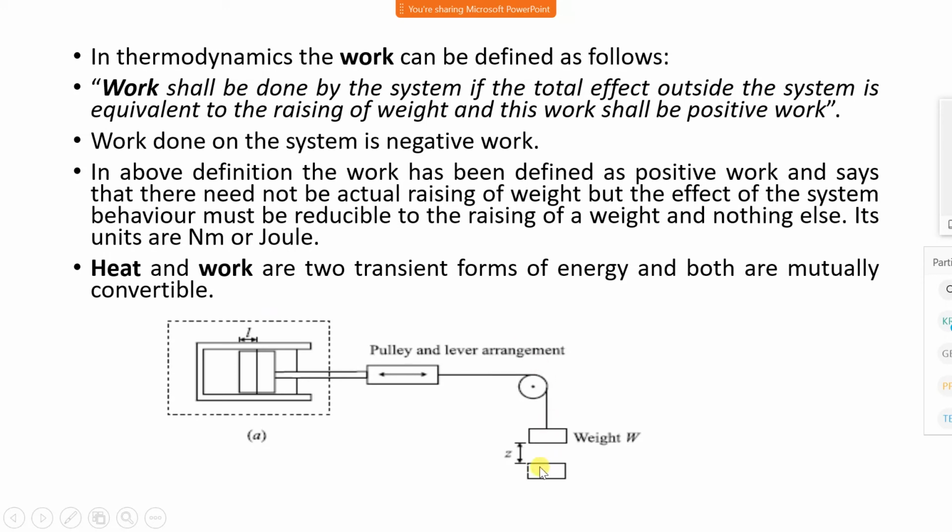Consider this example. When the weight falls down or is displaced, the piston reciprocates inside the cylinder, and the friction between piston and cylinder produces heat. Means work done by the weight is converted into heat energy.